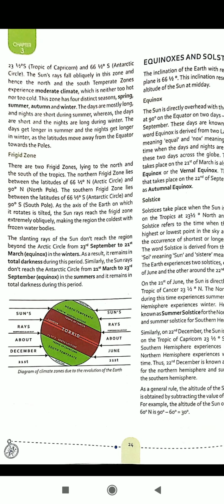Days are mostly long and nights are short during summer, whereas the days are short and the nights are long during winter. The days get longer in summer and nights get longer in winters as the latitudes move away from the equator towards the pole.